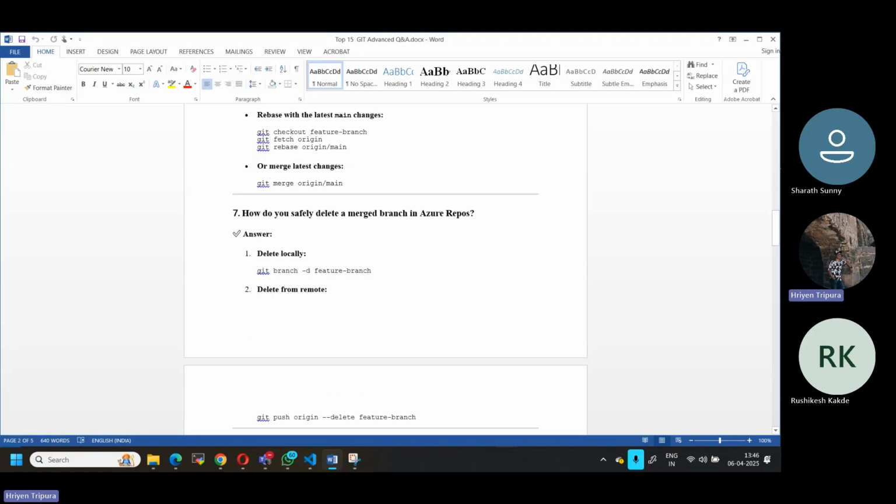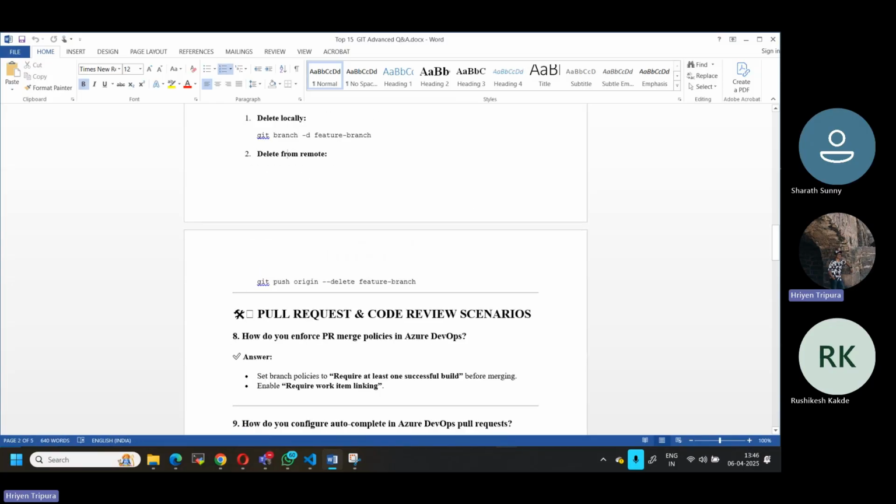Next, how do you safely delete a branch in Azure Repo? Locally, if you want to do it, you can simply use git branch -d with whatever branch name you have created. Remotely is a little different and more difficult. You have to use this command: git push origin --delete then the branch name.